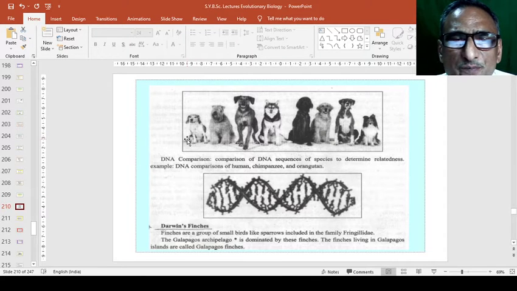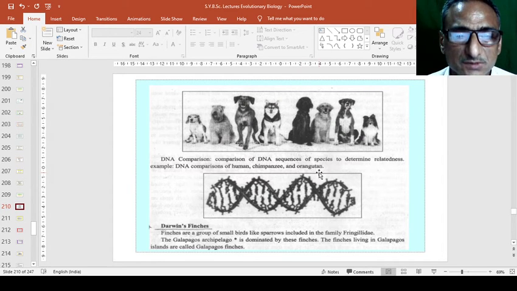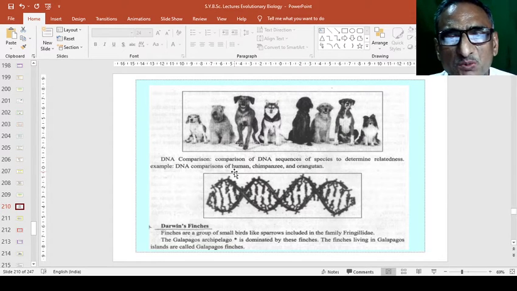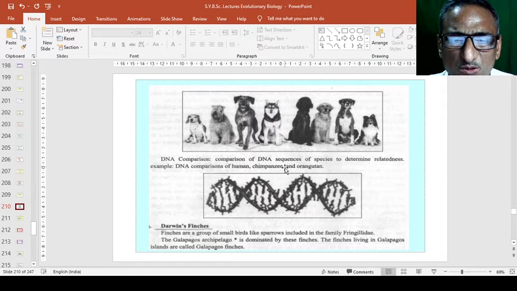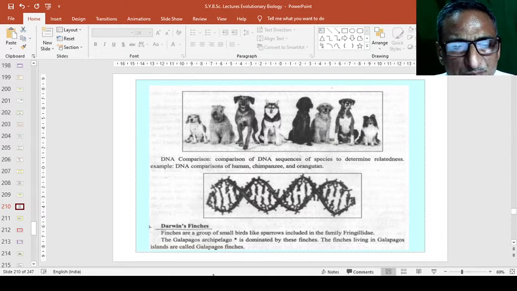All are dogs. All have similar morphological structure, but only modifications and changes are there. And DNA comparisons of human, chimpanzee, and orangutan: the human, chimpanzee, and orangutan are the same, even though these two are from the primate or monkey groups, they have the same characteristics as human, and the DNA arrangement is also quite similar.